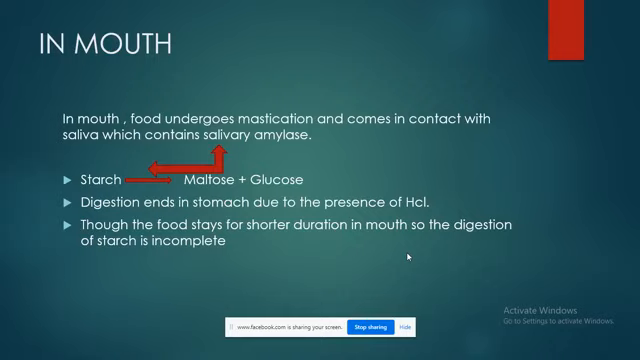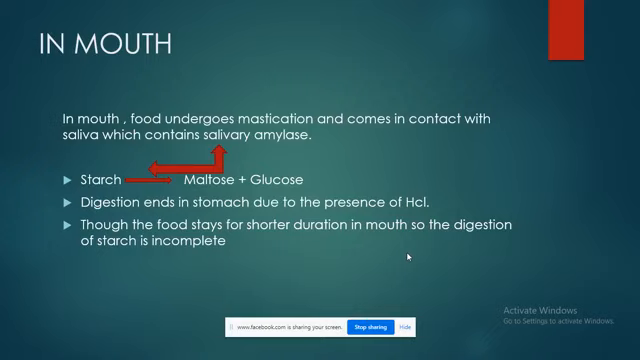Now, let's start. In the mouth, the food undergoes mastication and comes in contact with saliva, which contains salivary amylase. Also, one important point here: another name of salivary amylase is ptyalin. That can be a 1 mark question. What is another name of the salivary amylase?